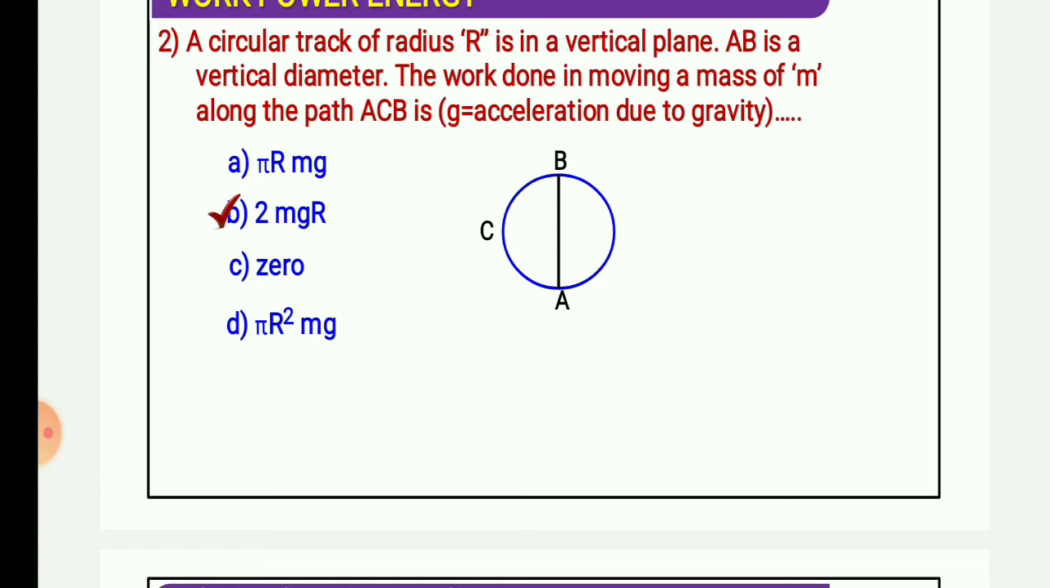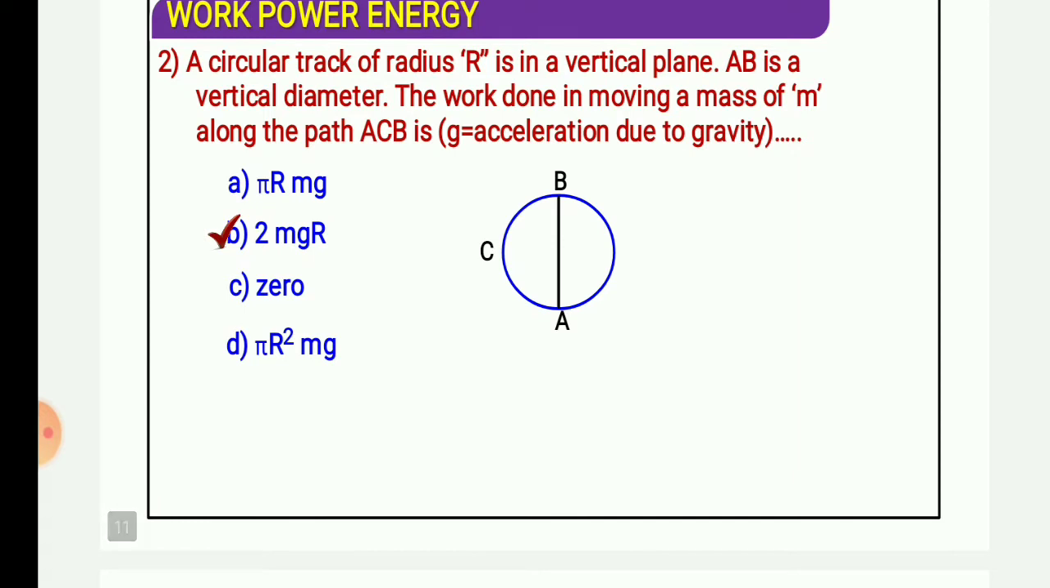Here it is asked the work done. ACB is given, g is the acceleration due to gravity. So first of all we should completely stick to the basics. You should never leave your basics. Suppose you don't know anything. Stick to the basic that work done is always equal to force into displacement. So first of all you should know what force is applied here.